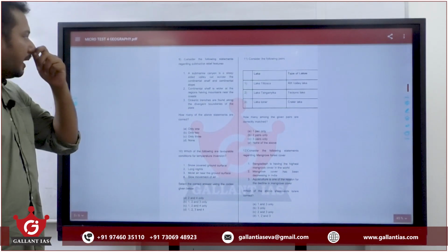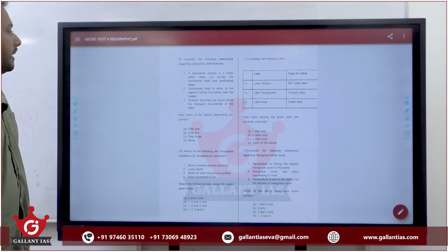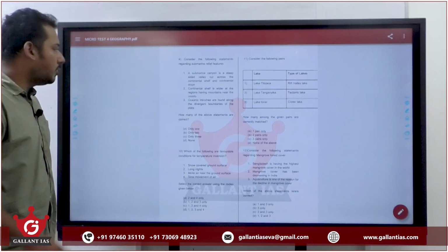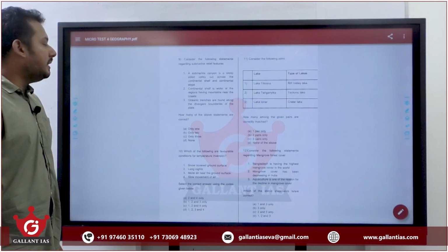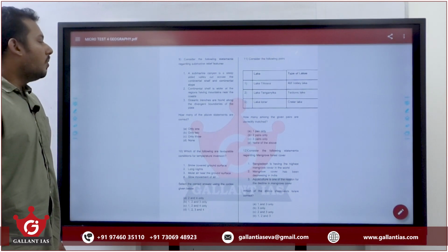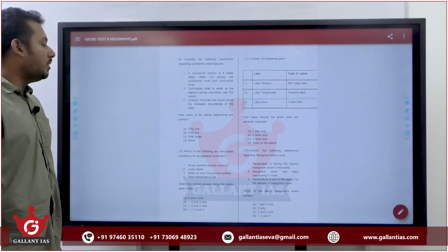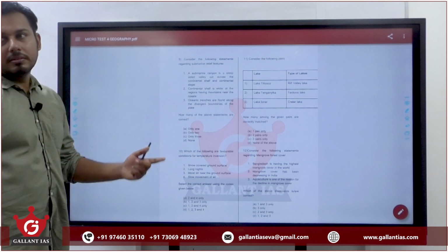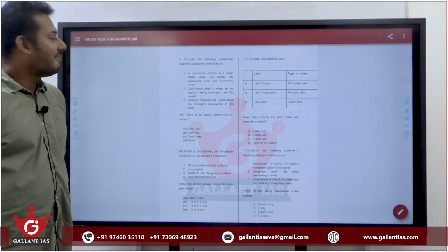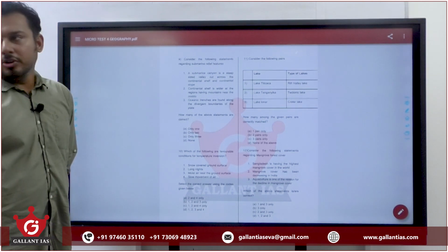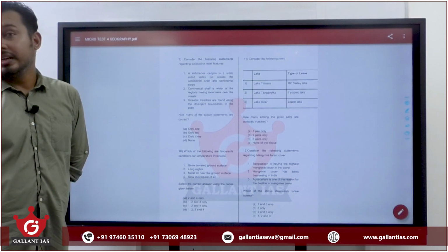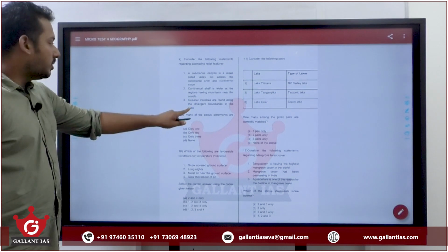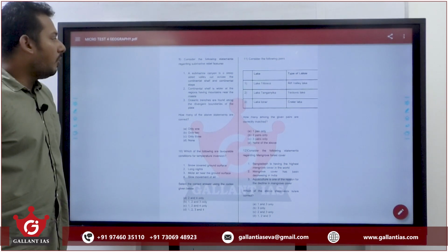Consider the following statements regarding submarine relief features. A submarine canyon is a steep-sided valley cut across the continental shelf and continental slope. Continental shelf is wider at the regions having mountains near the coast. Oceanic trenches are found along the divergent boundaries of the plate. Which option can be eliminated? Where can we see oceanic trenches? Convergent boundary, continent-ocean convergence or ocean-ocean convergence. So 3 is eliminated.